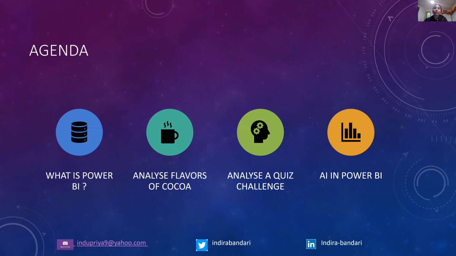A quiz was prepared using a Google form, and I'll show how I connected that Google form into Power BI and visualized who the winners are. I'm also going to briefly touch on AI topics in Power BI because this is data science, right? I won't go deep into it because we won't have time. So let's get on to it.